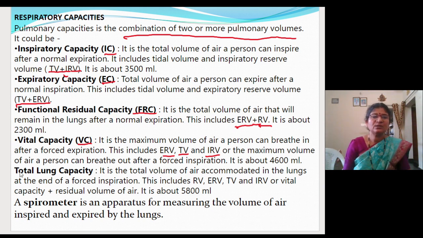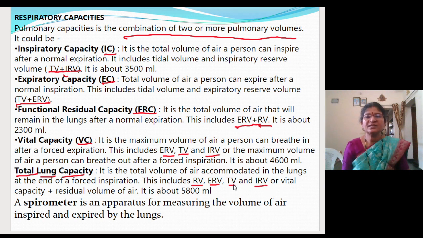Now it is total lung capacity. So total lung capacity is the total volume of air accommodated in the lungs at the end of forced inspiration. This includes RV, residual volume, expiratory reserve volume, tidal volume, and inspiratory reserve volume.